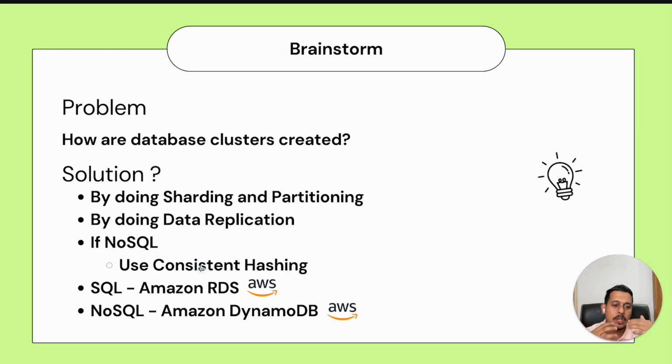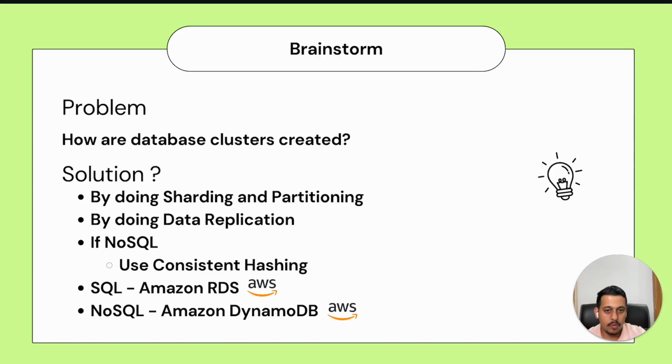We are dividing the database into multiple parts, and we are replicating it. Basically, making sure that even if one part of the database breaks, we still have all the information. We still can process all the requests. The example is that if you are focused on SQL, you can try out Amazon RDS, which is Relational Database Service. And in NoSQL, one famous option is Amazon DynamoDB. So these are the Amazon services that I'm suggesting to you. Now let's go to the next.